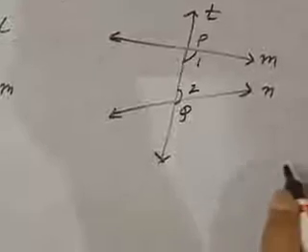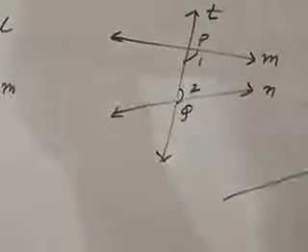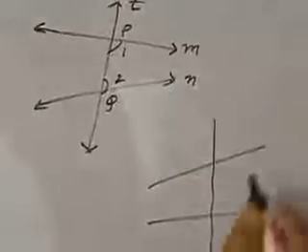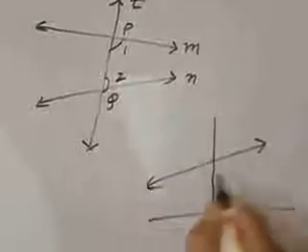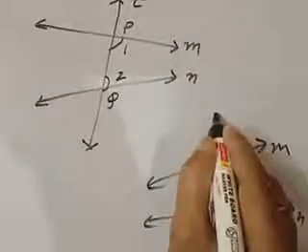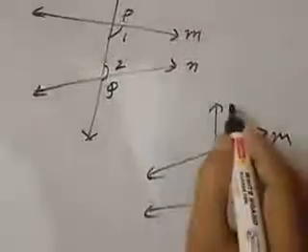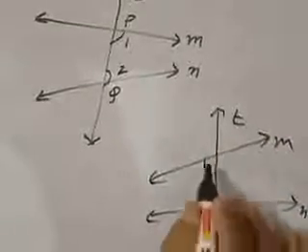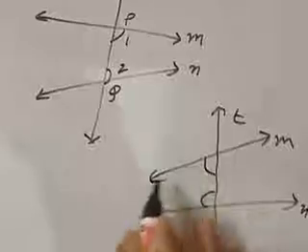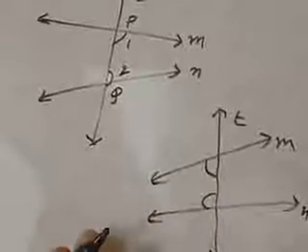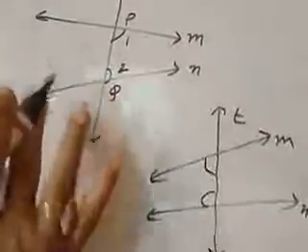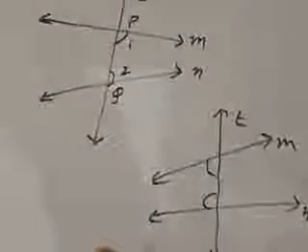In the reverse case, if you draw parallel lines like that, suppose this is M and this is N and this is transversal T, and the sum of these two angles is less than 180 degrees, then after producing on the left-hand side, they must meet at a point. So you will draw both figures and try to write in your own language.